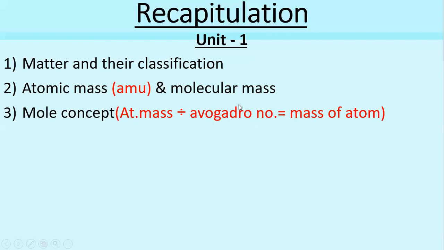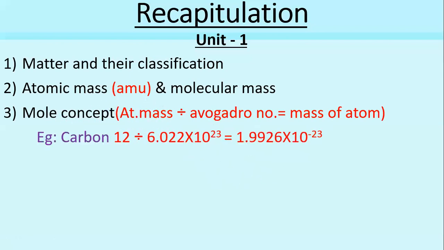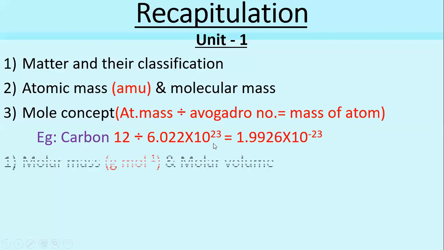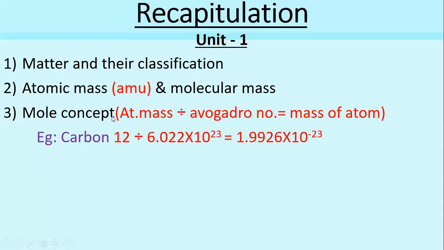Here I have attached one example. Let us see. Carbon-12 has the atomic mass 12. That divided by the Avogadro number will give you the mass of a single atom. See, suppose I divide this atomic mass by the mass of a single atom, then we get the Avogadro number. That was given in this table at page number 6. Then next we discussed molar mass, and another important thing under the mole concept.